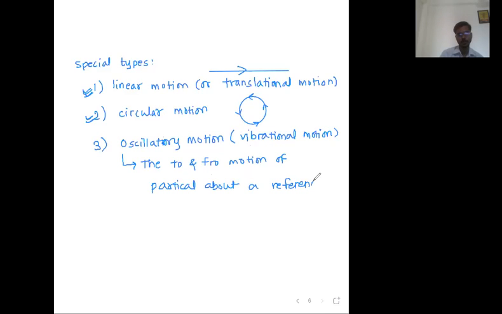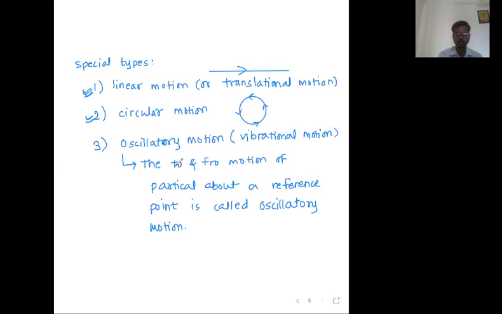Let me write the complete word rather than a shortcut. Just keep on writing; we will discuss. The to and fro motion of the particle about a reference point is called oscillatory motion, or vibrational motion.